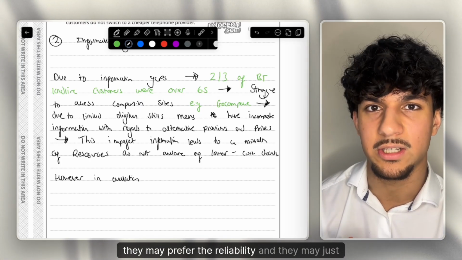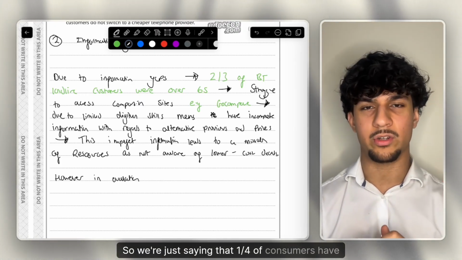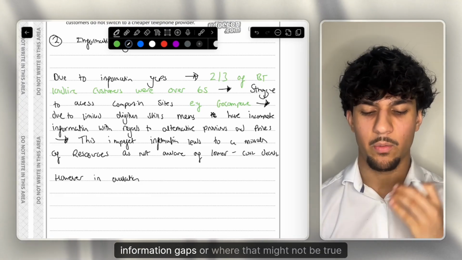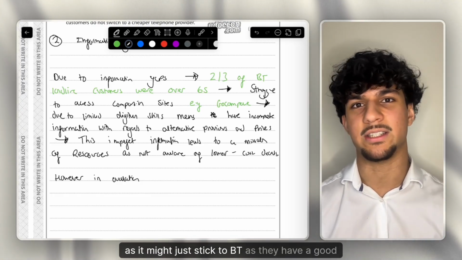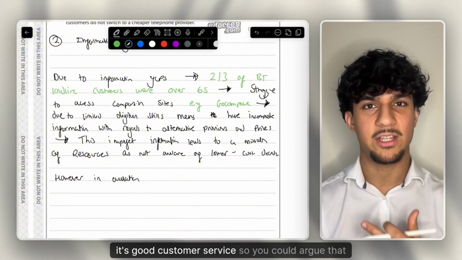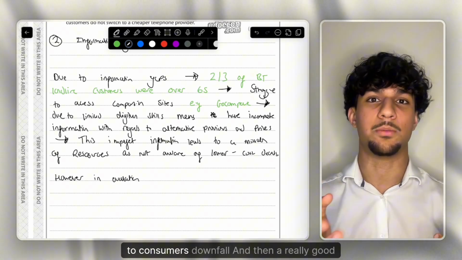They may prefer the reliability, and they may just have a preference to stick to BT. So we're saying that 1/4 of consumers have never switched because of inertia or information gaps, whereas that might not be true, as they might just stick to BT as they have a good reputation. They like BT, for example, its good customer service. So you could argue that it's actually to BT's credit rather than to consumers' downfall.